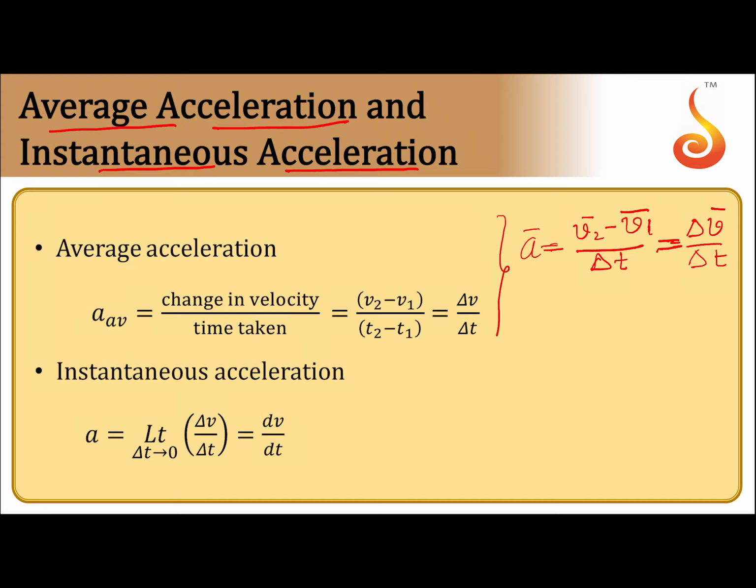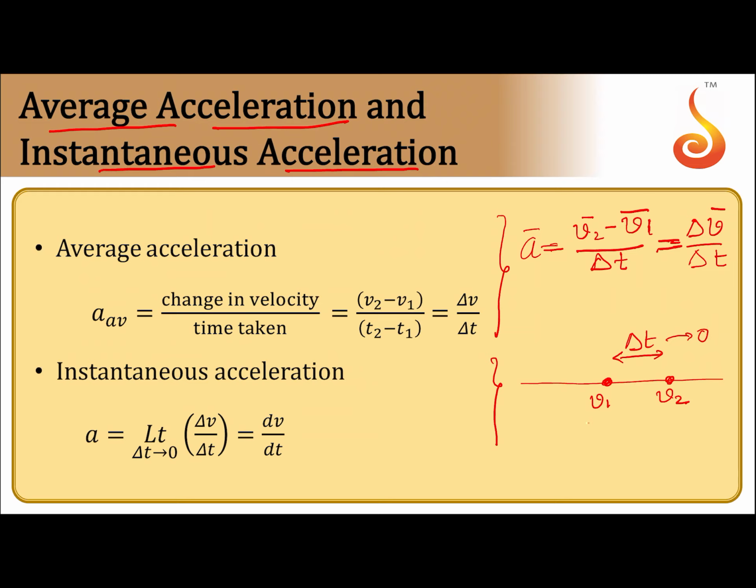But if I consider the acceleration which is changing, then at each instant the particle will have different accelerations. Then again the same rule is applicable. If I consider an instant at which the velocity is v1 and another instant at which the velocity is v2, we consider this very small interval of time such that this is almost 0 but not 0.